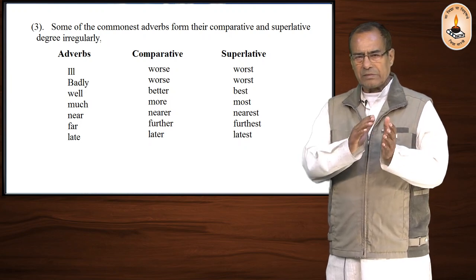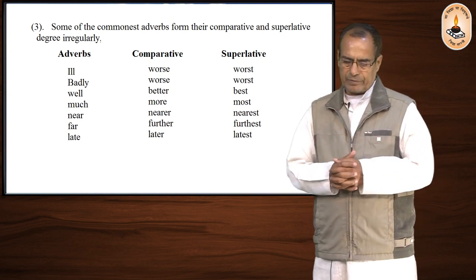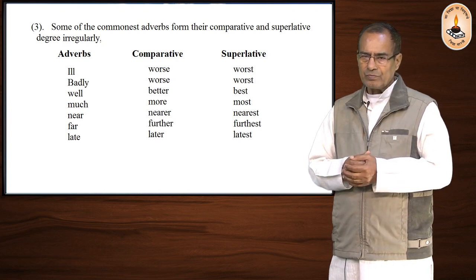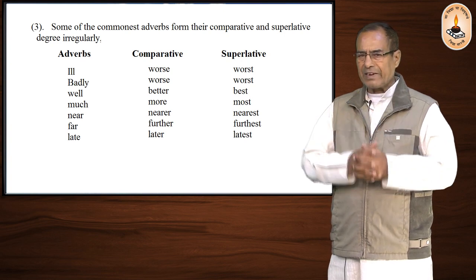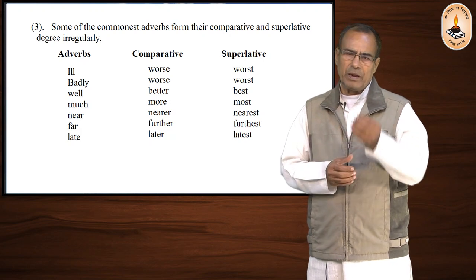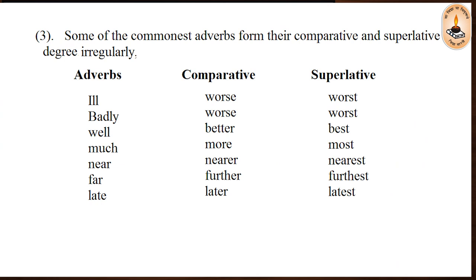They are changed to comparative and superlative differently, just as ill. Ill is the positive degree, its comparative degree will be worse and worst. Badly, worse and worst.